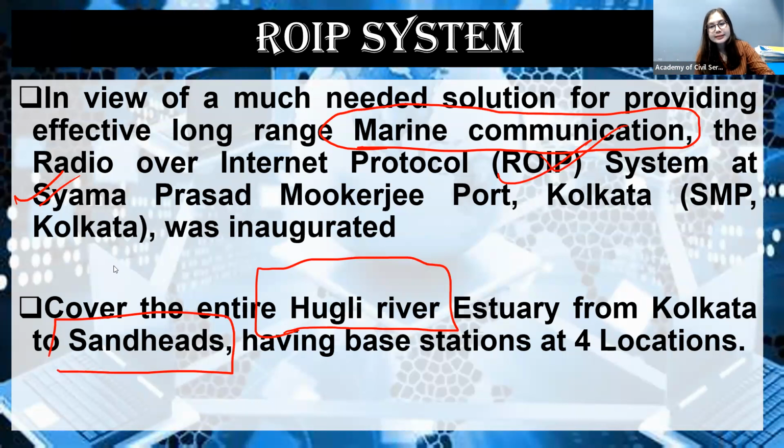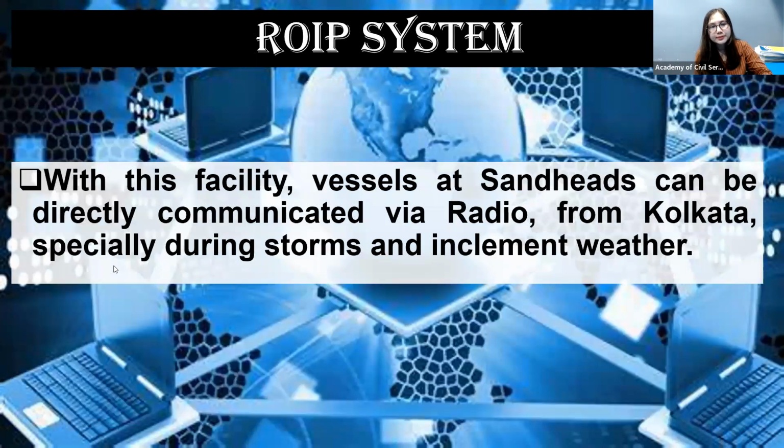What is Sandheads? You can see that from Sandheads to Kolkata, this is the major communication that will be launched.